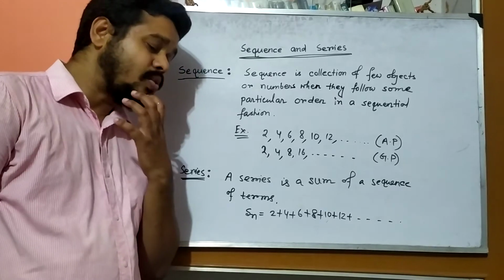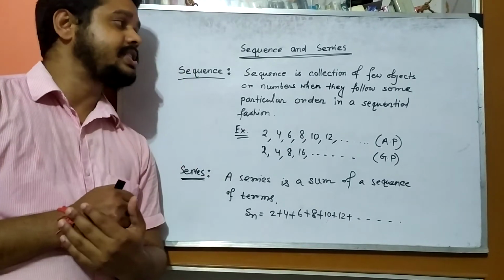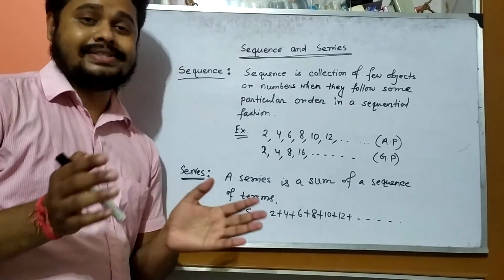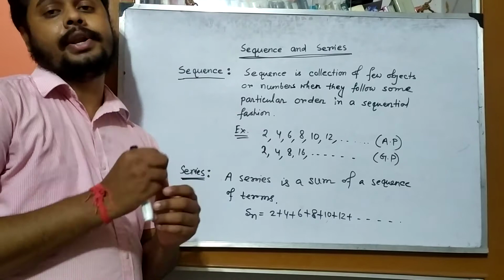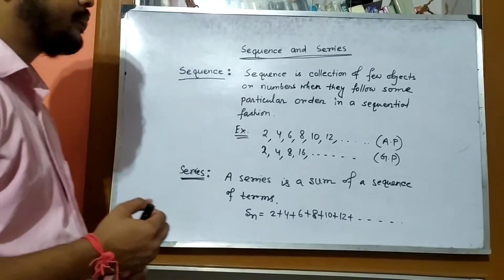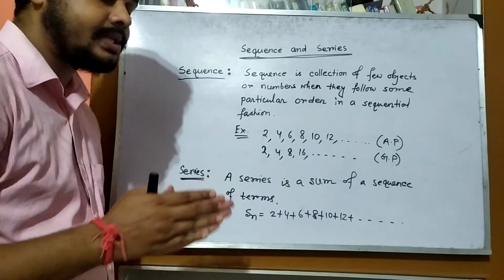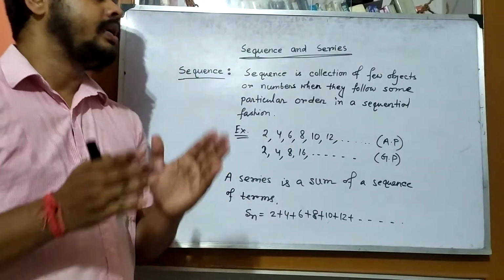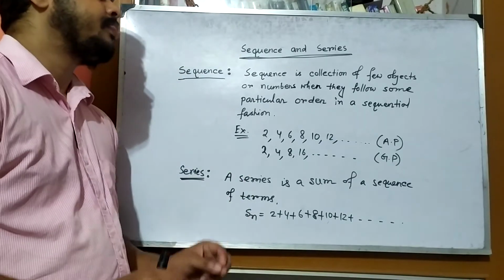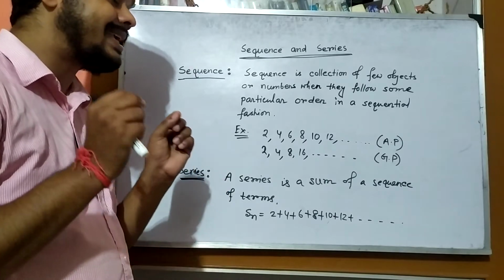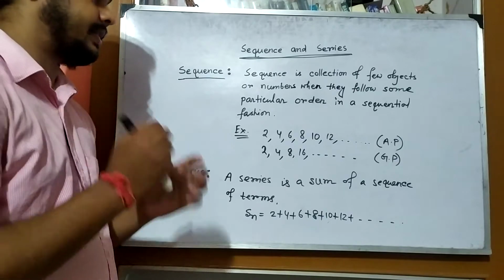Now what is a sequence? I write here the definition. A sequence is a collection of a few objects, or we can say numbers, when they follow some particular order. Clear? In a sequential fashion. This is the definition of a sequence. So a sequence is the collection of a few objects or numbers when they follow some particular order in a sequential fashion. Obviously it will be a sequential fashion.